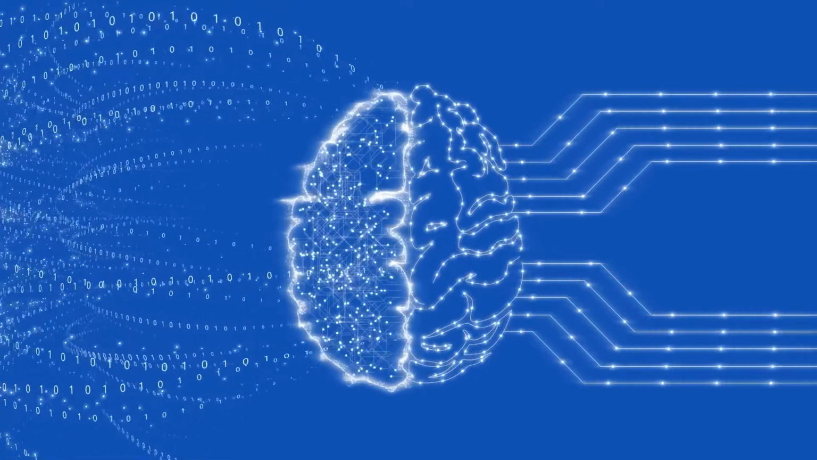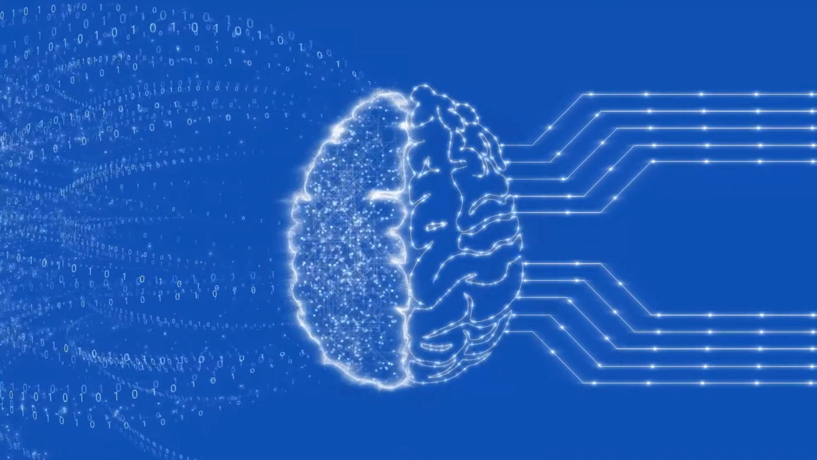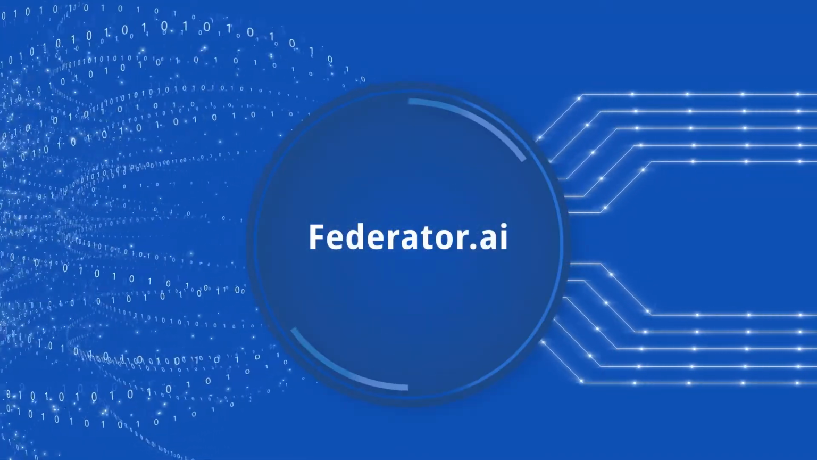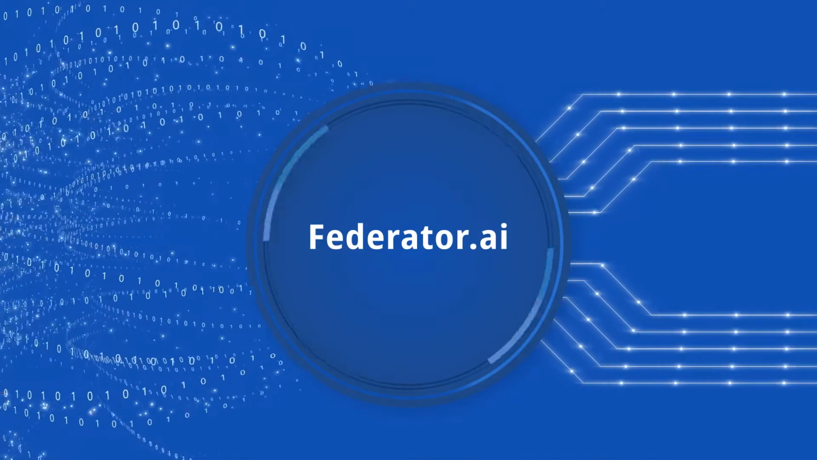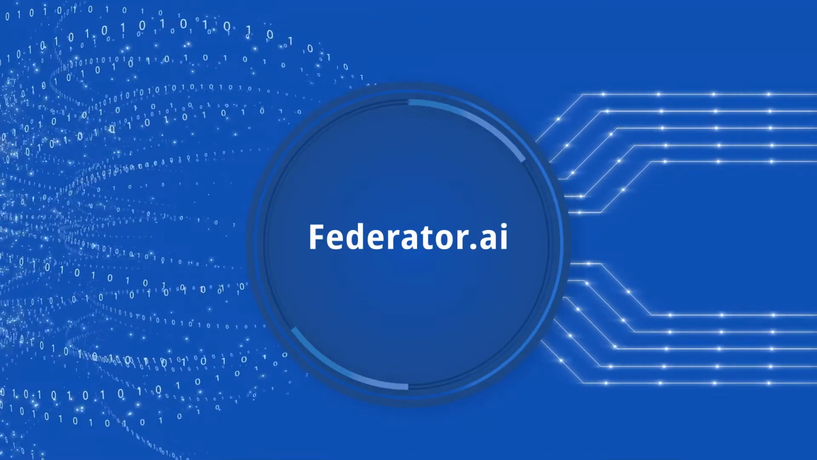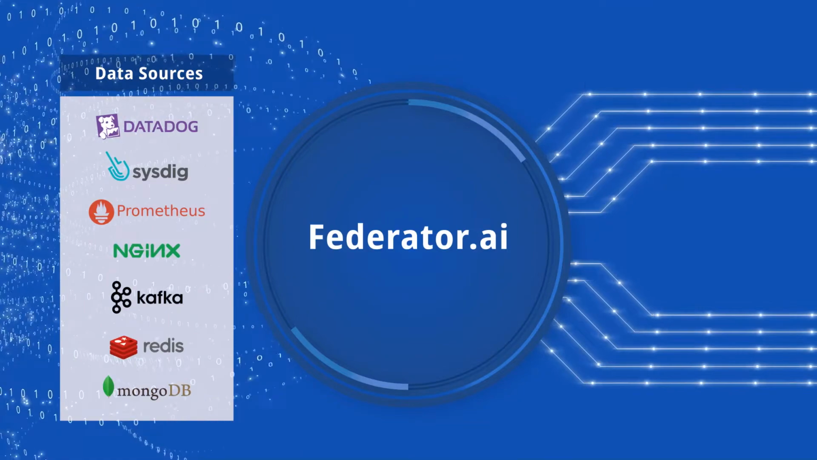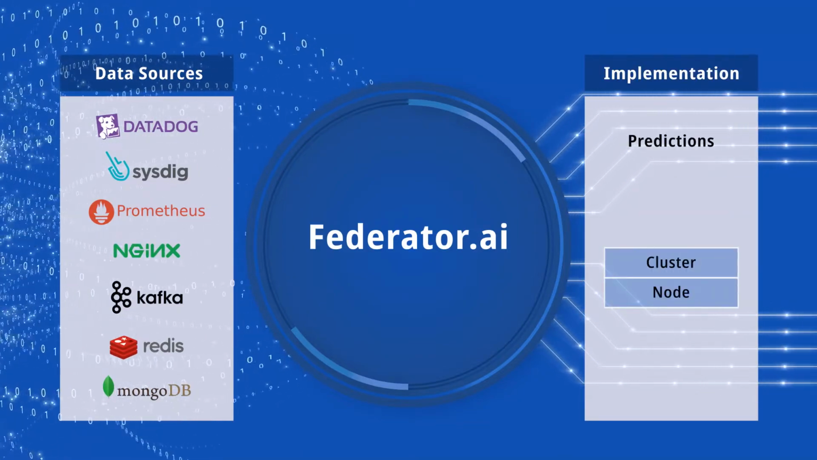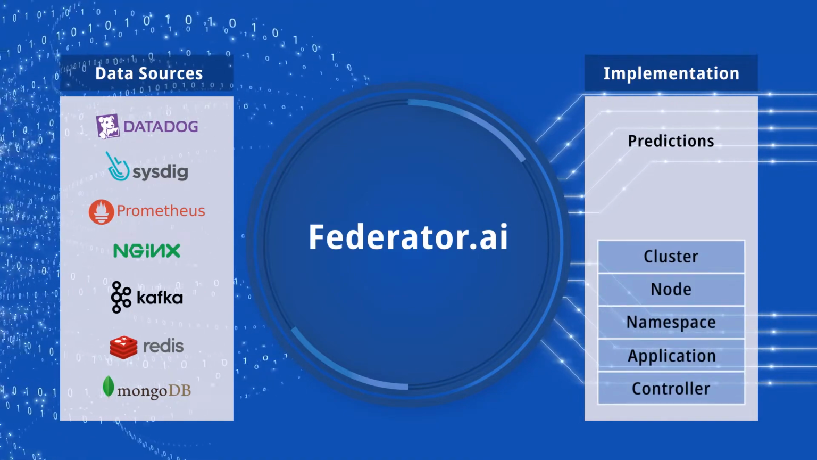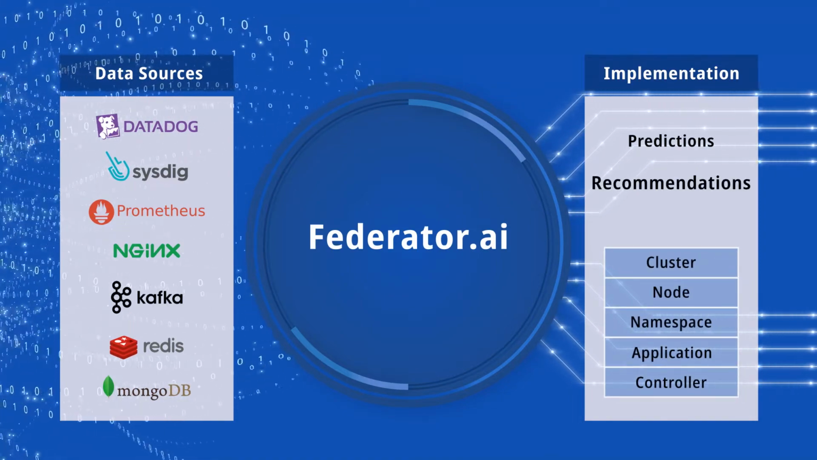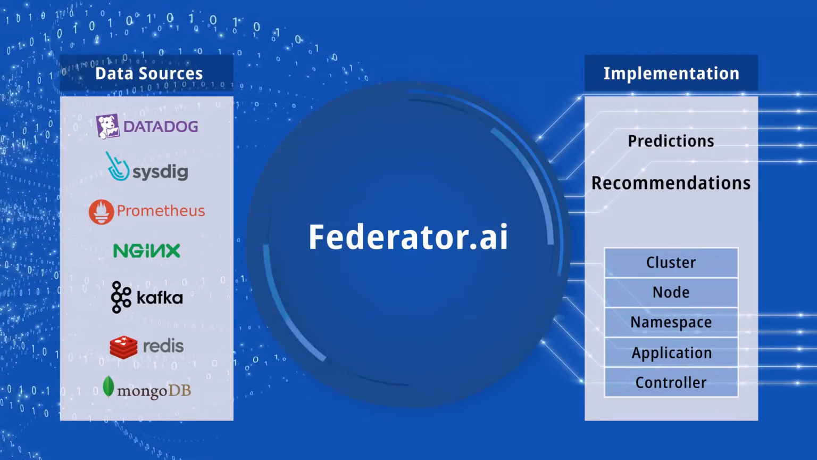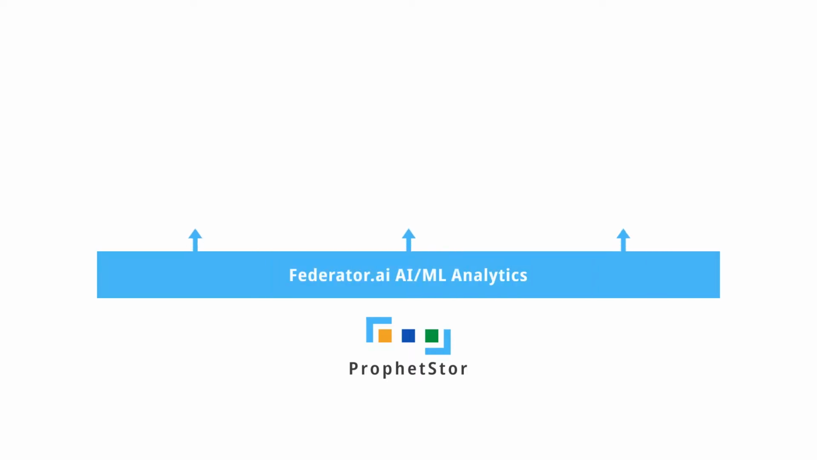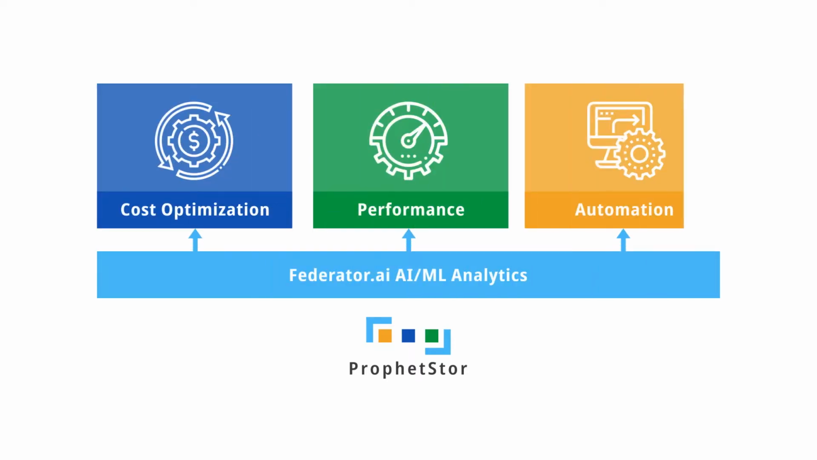Federator.ai by ProphetStor is an AI and machine learning-based solution that helps enterprises manage and optimize resources for applications on Kubernetes clusters. Federator.ai taps into metrics from multiple data sources and predicts resource usage at multiple levels in a Kubernetes cluster, from the container level to the cluster level. It recommends the right amount of resources for your container's namespaces and cluster nodes at the right time. Administrators utilize these machine learning-based recommendations to reduce wasted cloud spend or provision enough resources to maintain application performance.